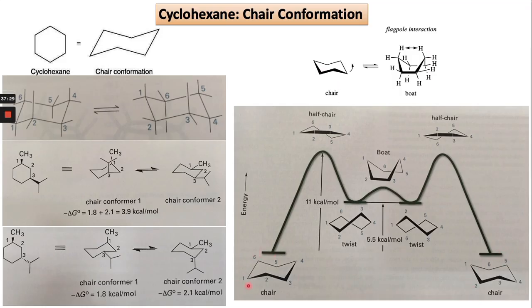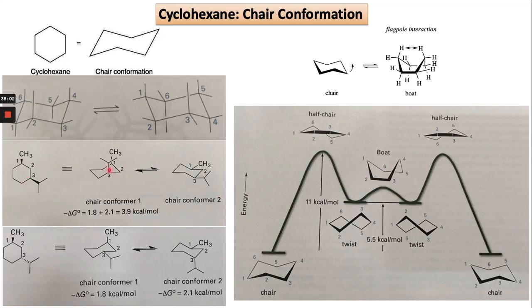So converting one conformation into a second one, right? There are different conformations which have high energy. The half chair and boat have high energy because of flagpole interaction. The most stable one is the chair conformation. So these are the different chair conformations in case of the molecules, right?